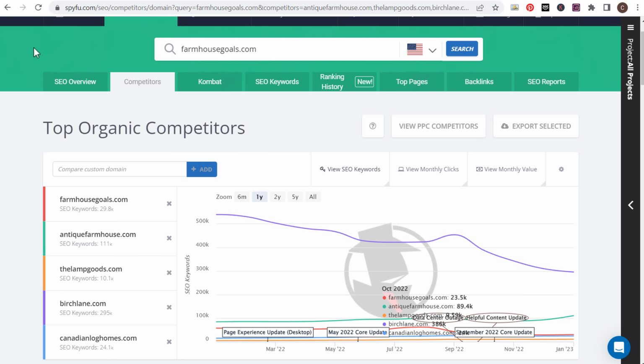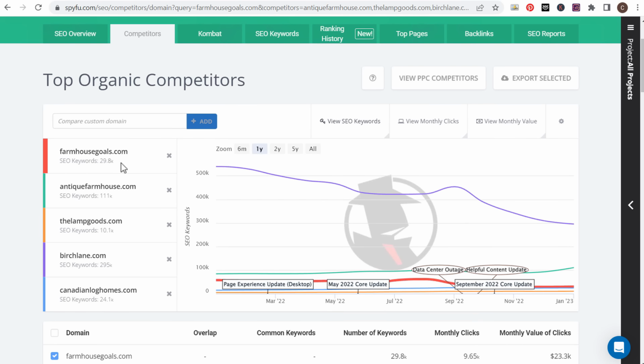So Spyfoo tends to give you some pretty good results because you can actually see how many total SEO keywords all of these different websites have. So if you see something like Birch Lane here that has 300,000 keywords, where I have 30,000 keywords, you can tell they rank for a lot more keywords than I do. So I try to find websites that are a little bit closer to mine, whether it's 24,000 keywords, 100,000 keywords. So this is really where you want to find some of your competitors as well.